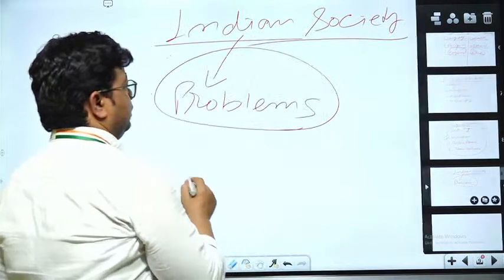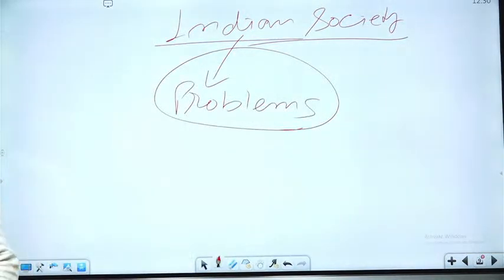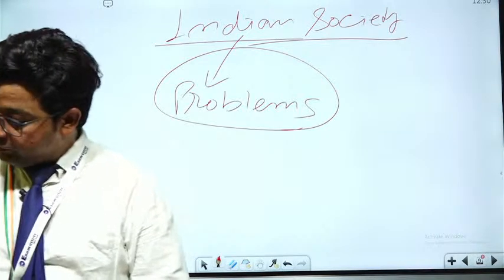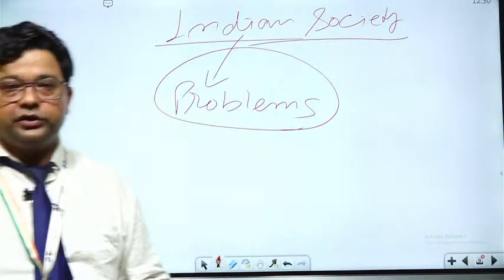So here we can see the problems related to diversity. There is one question asked. Adarsh Tiwari sir asked, can we say that the class system is the modern form of the caste system?